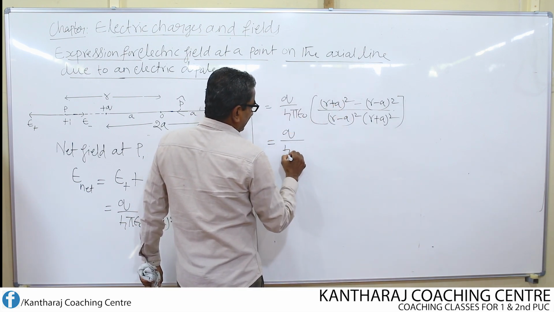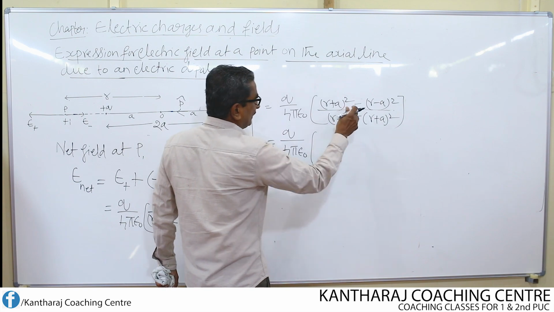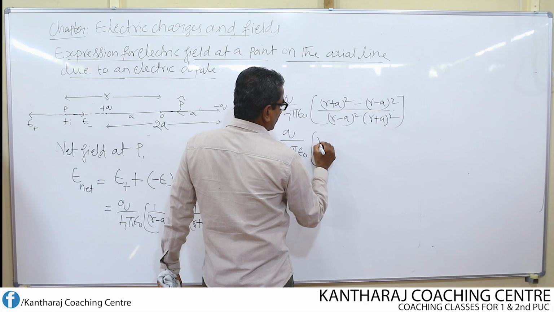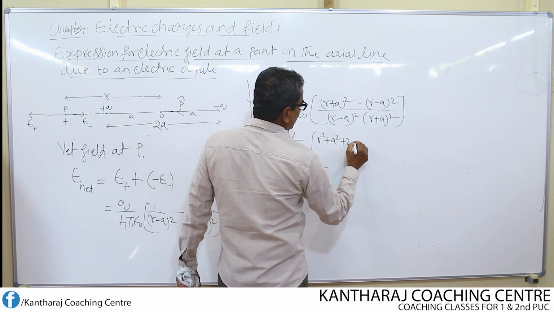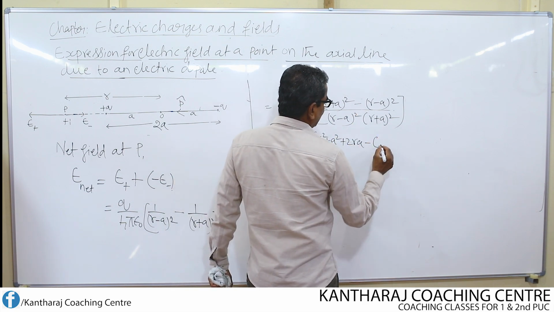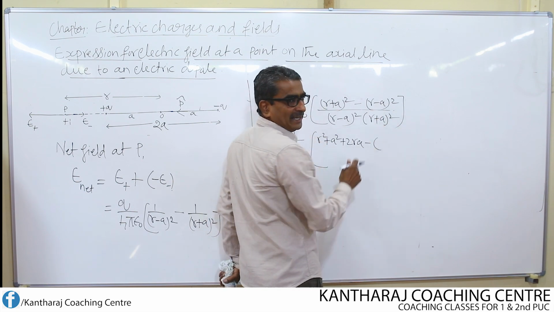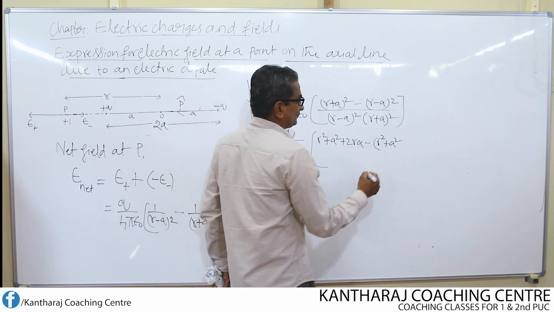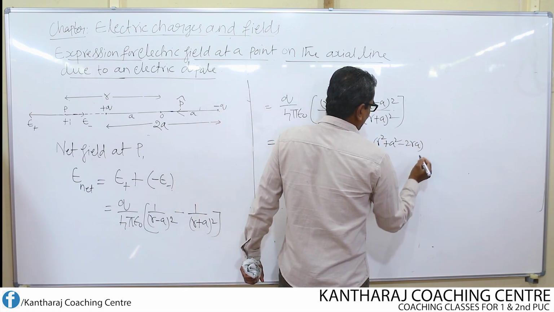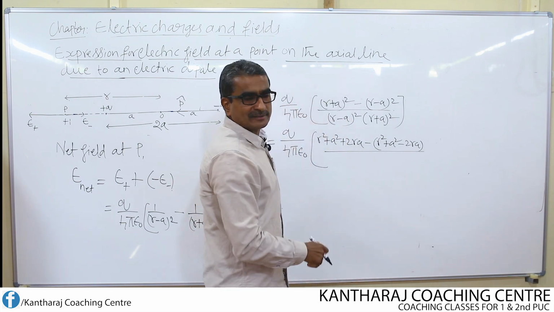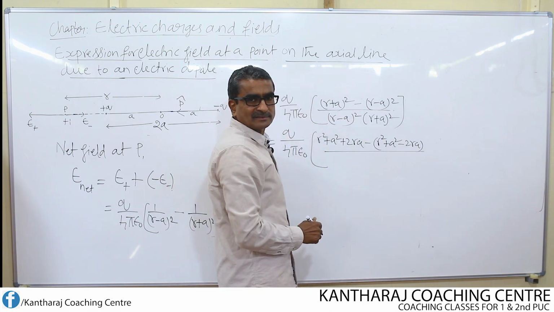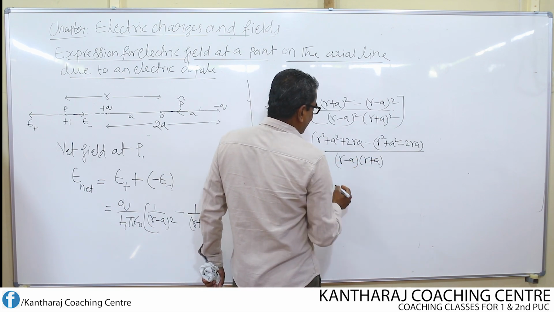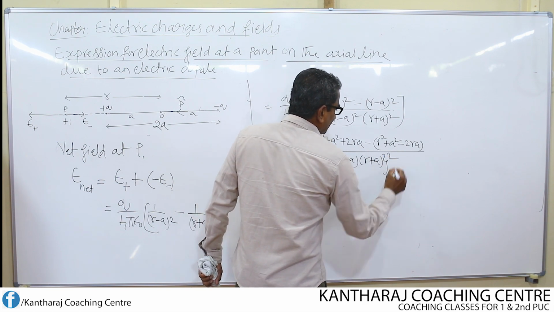Now in the numerator, simplify using the formula A plus B whole square and A minus B whole square. What is A plus B whole square? A square plus B square plus 2AB. Put minus sign as it is, open a bracket. Now what is A minus B whole square? A square plus B square minus 2AB. Now in the denominator, square is there for both the terms. I write this as R minus A into R plus A, but don't forget to write this square.